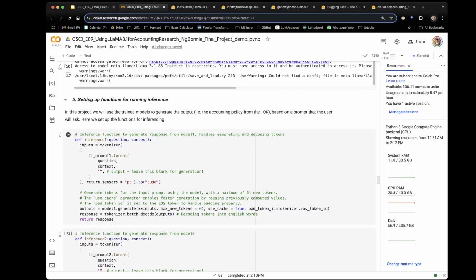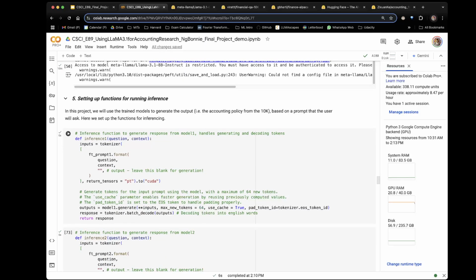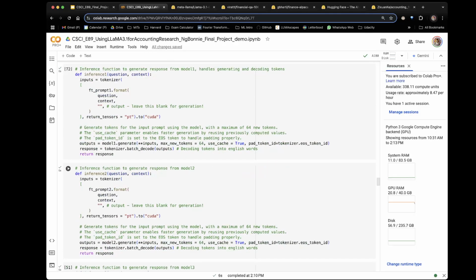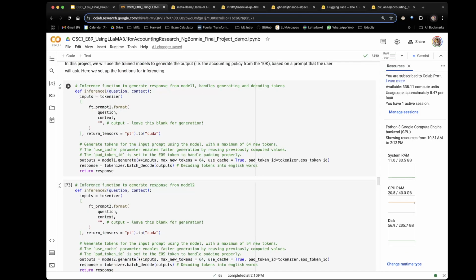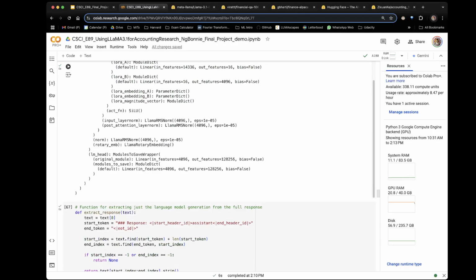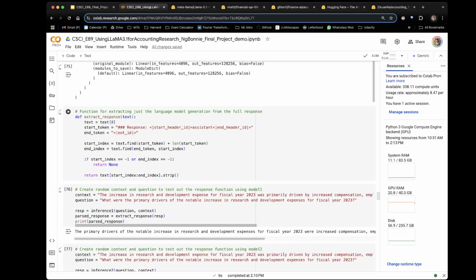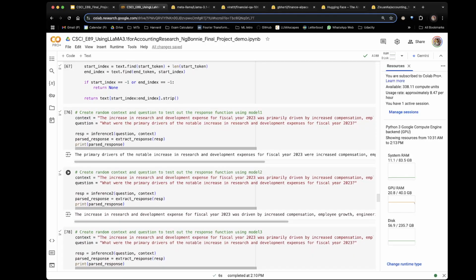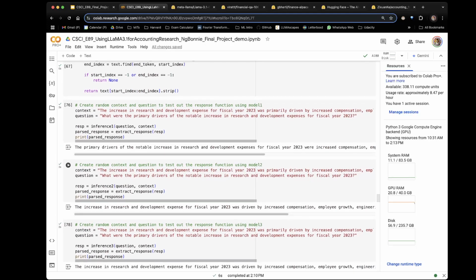Next, we are setting up 3 inference functions to generate responses from the 3 trained models. You can see this is from model 1, and this is from model 2, and this is from model 3. We also have a function that extracts just the response from the text generated from the inference of the model. Now that we've trained all 3 models, you can see that all 3 of them do a decent job in generating a reasonable response, even though the wordings are slightly different.